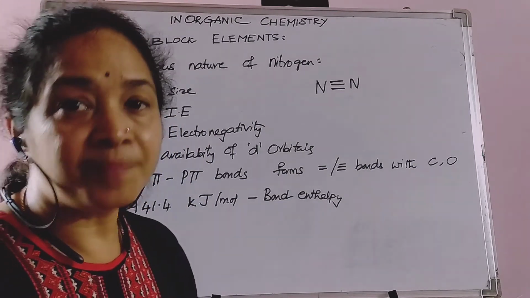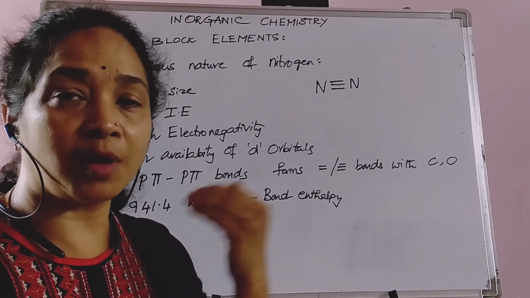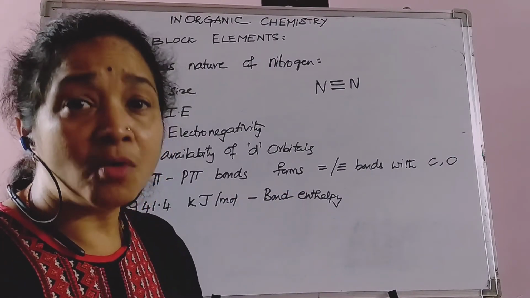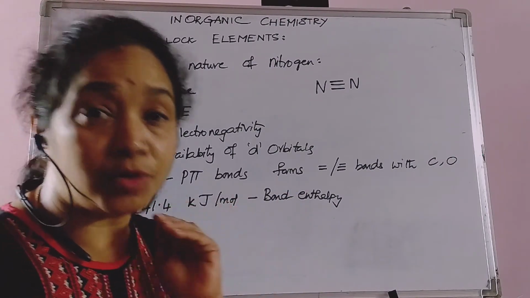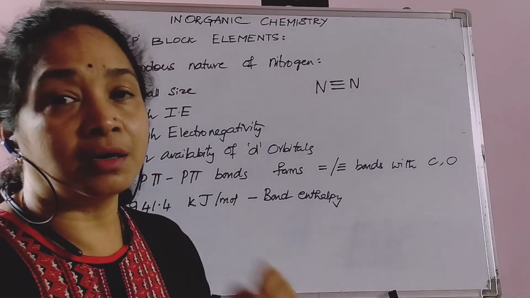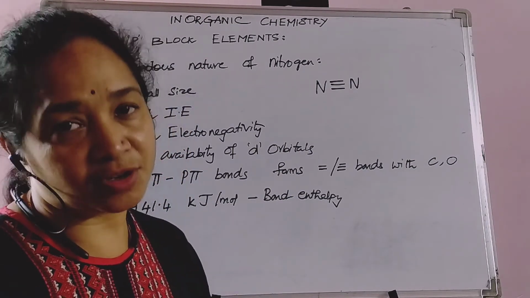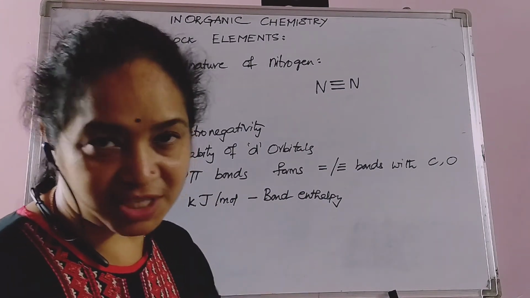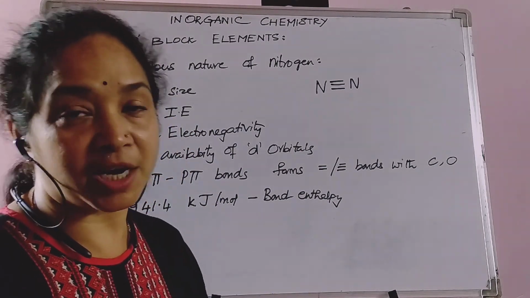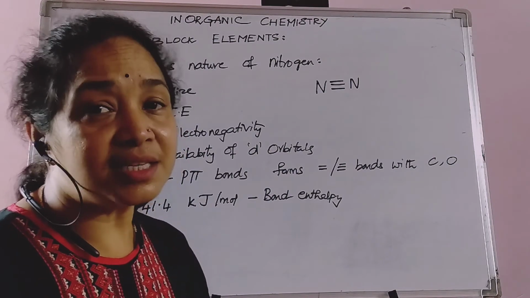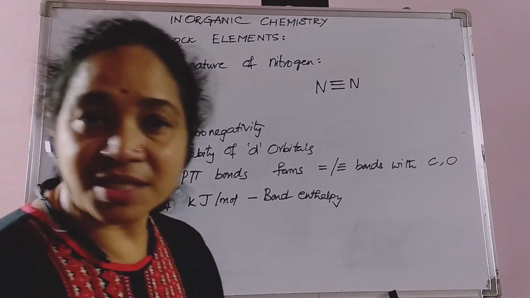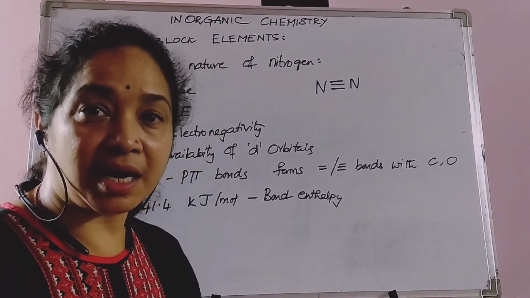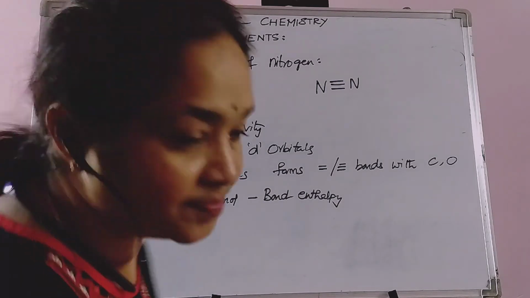And also nitrogen forms a hydride, namely ammonia, which forms hydrogen bonding, whereas phosphine does not form hydrogen bonding because of its small size and high electronegativity. And also one more important anomalous nature is that nitrogen does not possess catenation, whereas the other elements possess catenation, right?